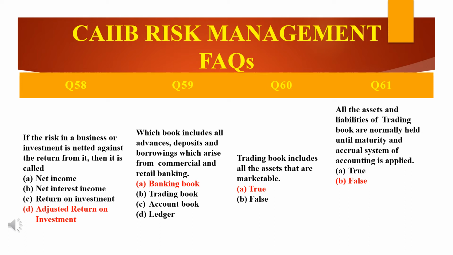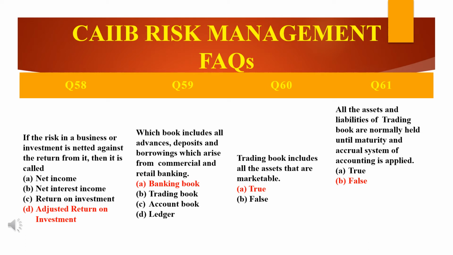So why the answer is D, that is adjusted ROI, adjusted return on investment. So why is it that? If the return from a business or investment is netted against the risk, then it reflects the risk adjusted return on investment. However, the word netted, which I have stated in the question, may not be fully appropriate in this context, as the risk adjustment could be calculated in an integrated way. Okay, I'm just explaining it in short.